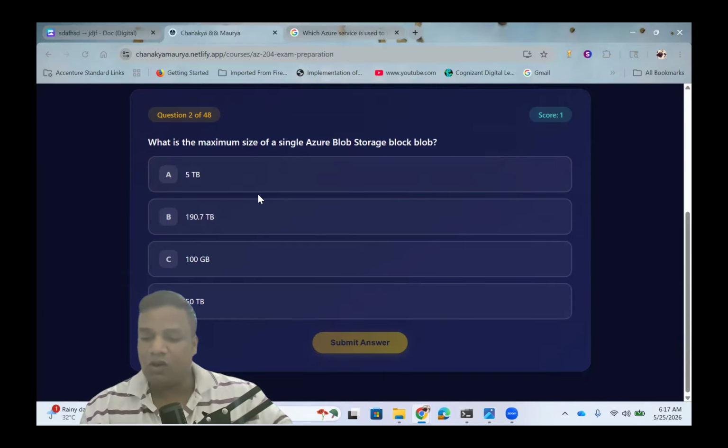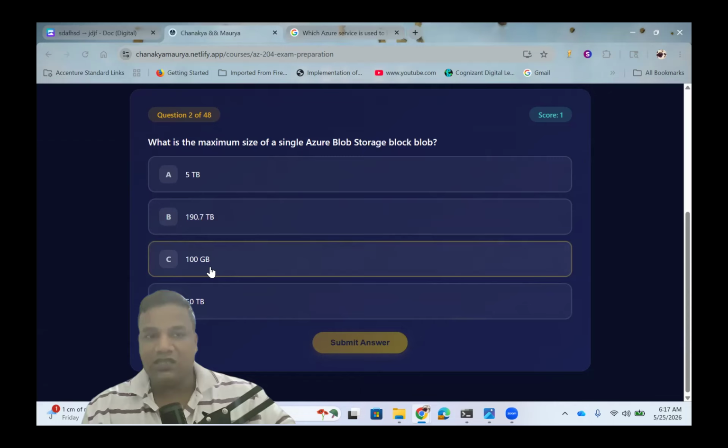The current limit is about 4.75 TB, commonly rounded to 5 TB, so this is not right. 197 TB is the maximum for an append blob, and actually the block is 8 TB. So that is the correct choice.